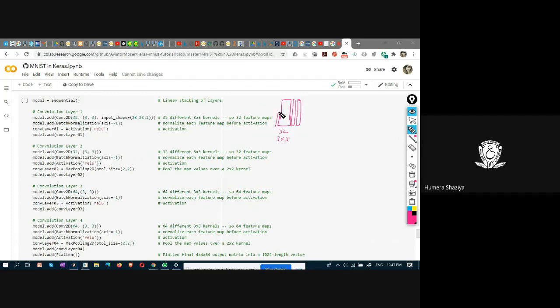This is our convolution 1. This is the conv layer, this is the batch normalization layer, this is activation. Then from conv 1, you go to conv 2. What do you have in conv 2? You have again a convolutional layer, batch normalization, and activation.